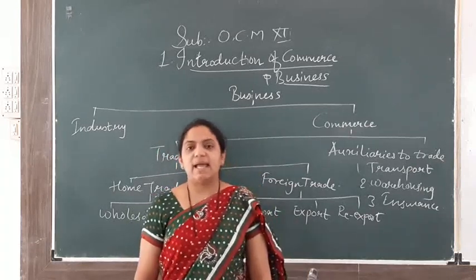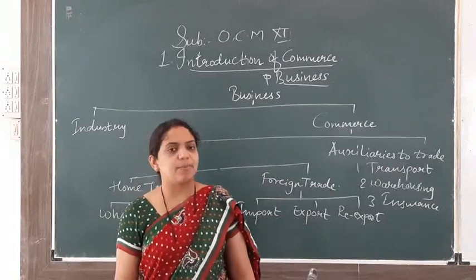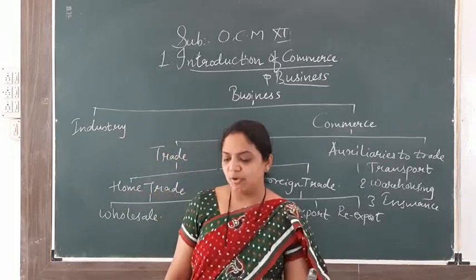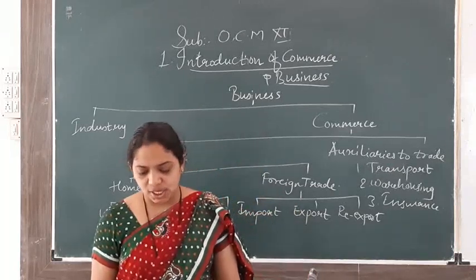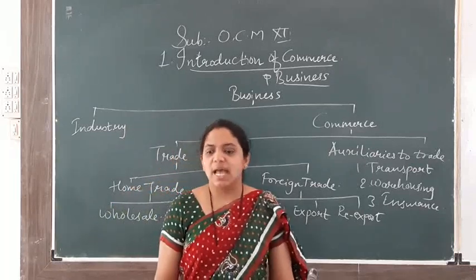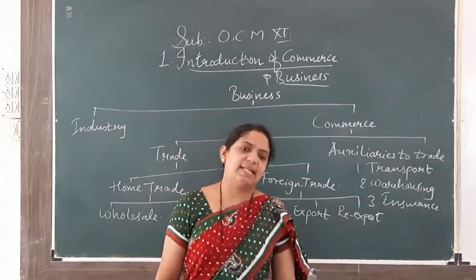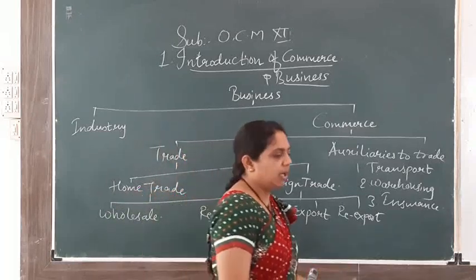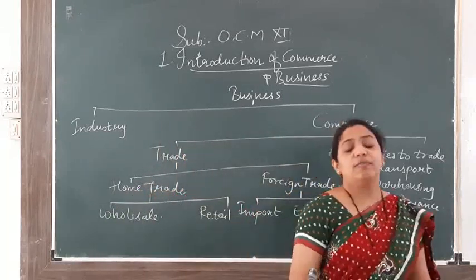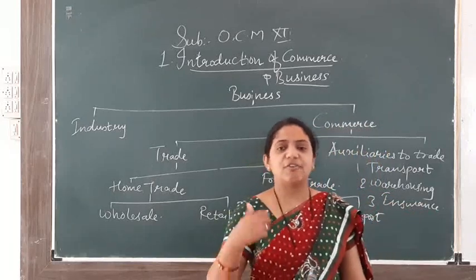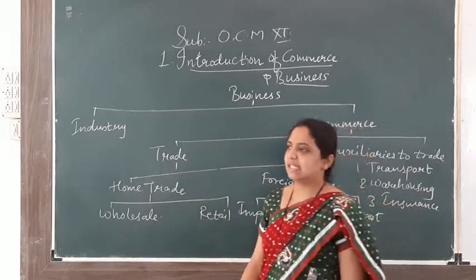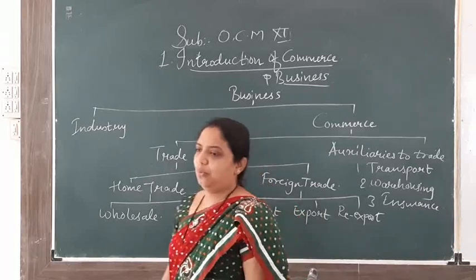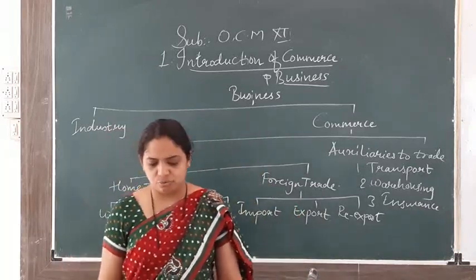Their activities play a very supportive role in removing hindrances which arise during the production and distribution of goods and services. When you are producing various types of goods, and also for the distribution of goods and services, you always need various types of auxiliaries to trade.